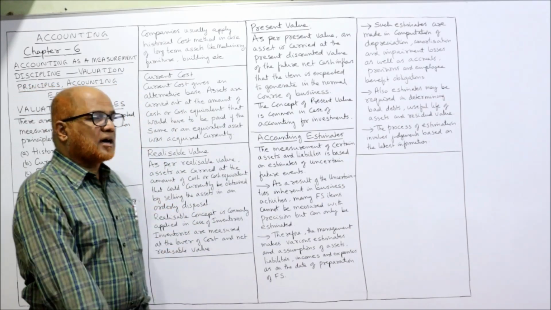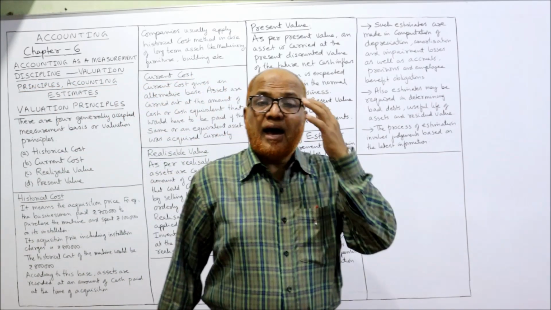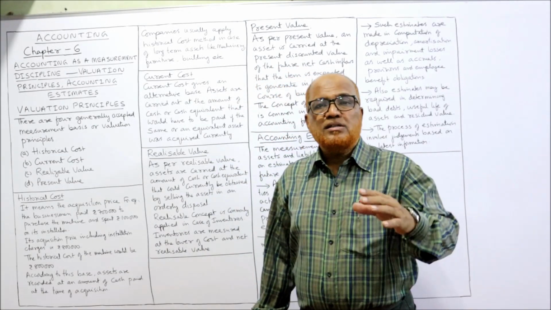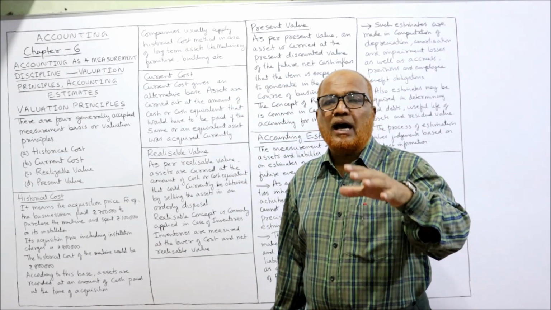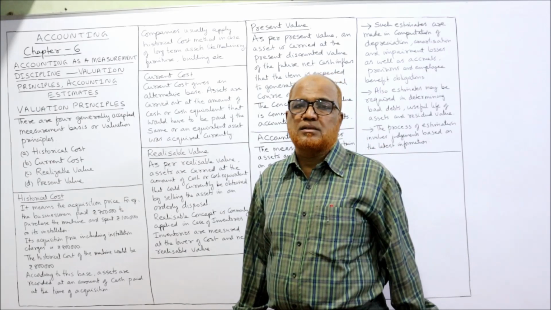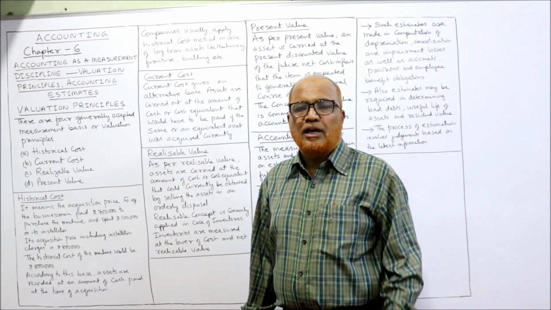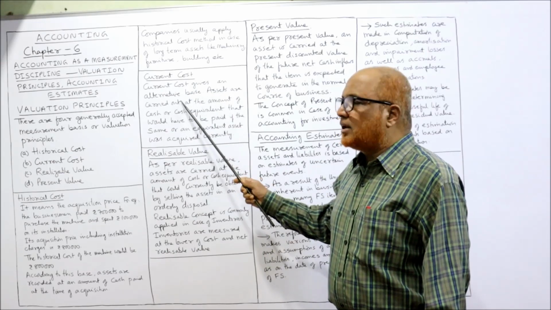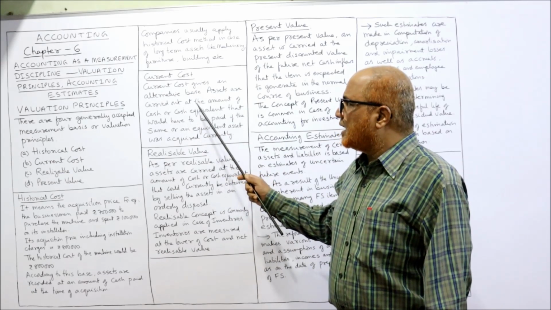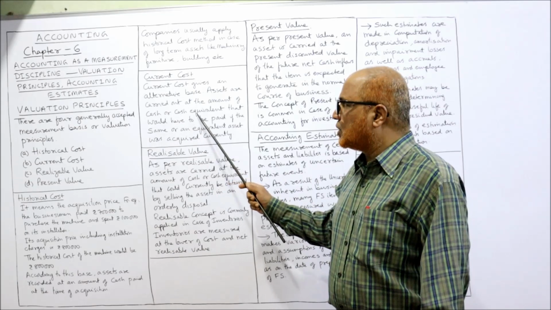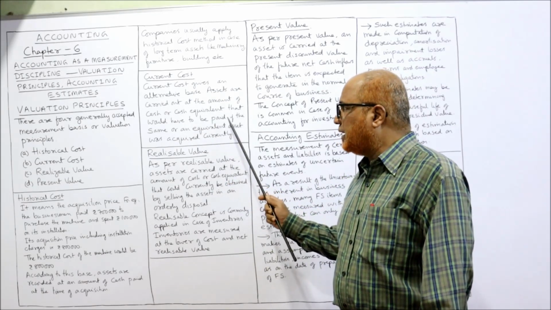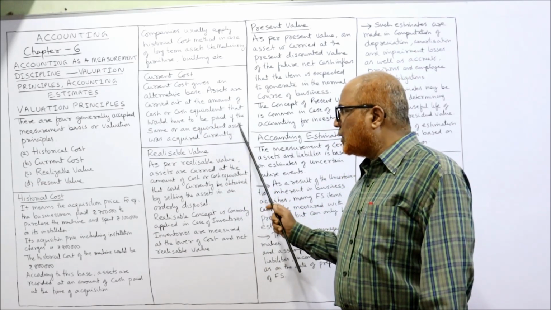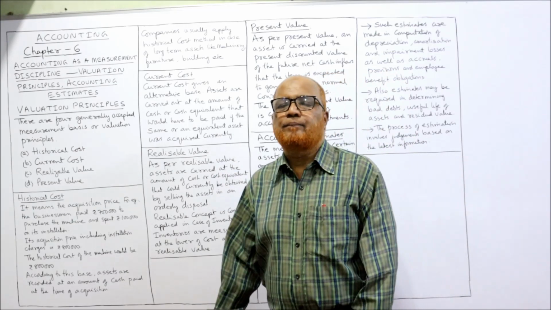Second method is current cost. Actually current cost means what is the cost at which the asset will be replaced by a new one in place of the old one. So current cost gives an alternative base. Assets are carried at the amount of cash or cash equivalent that would have to be paid if the same or an equivalent asset was acquired currently.